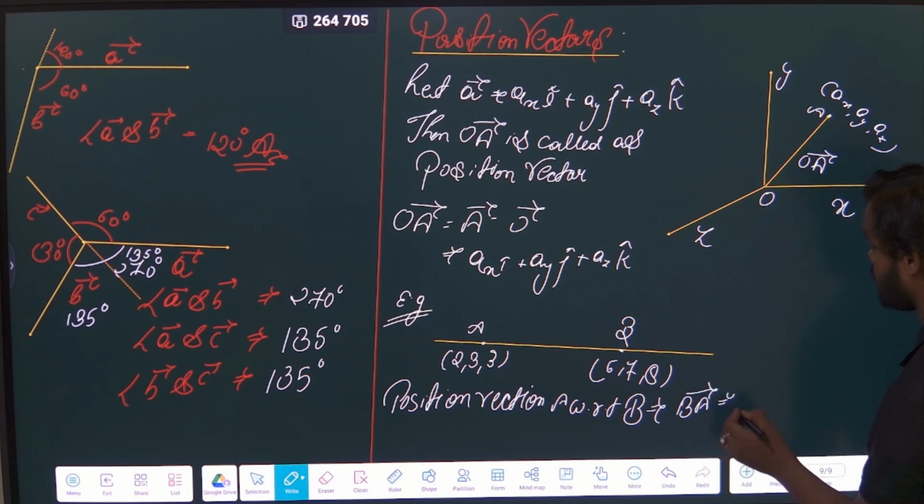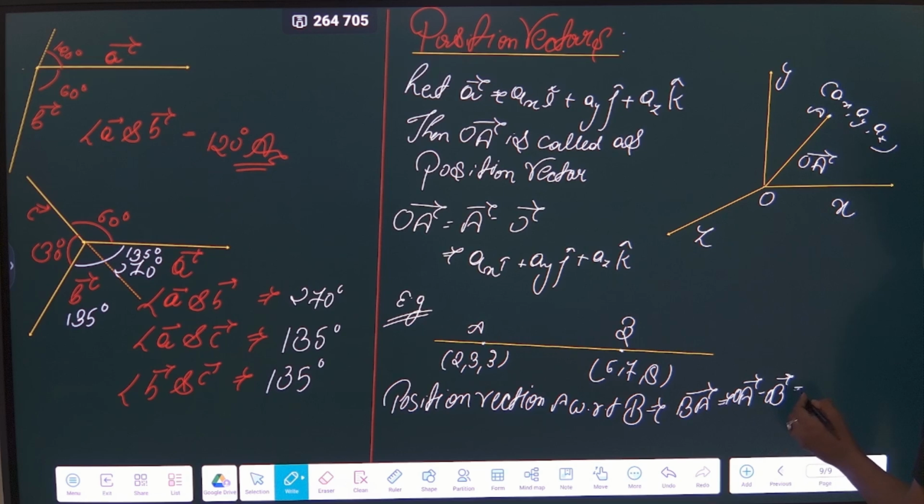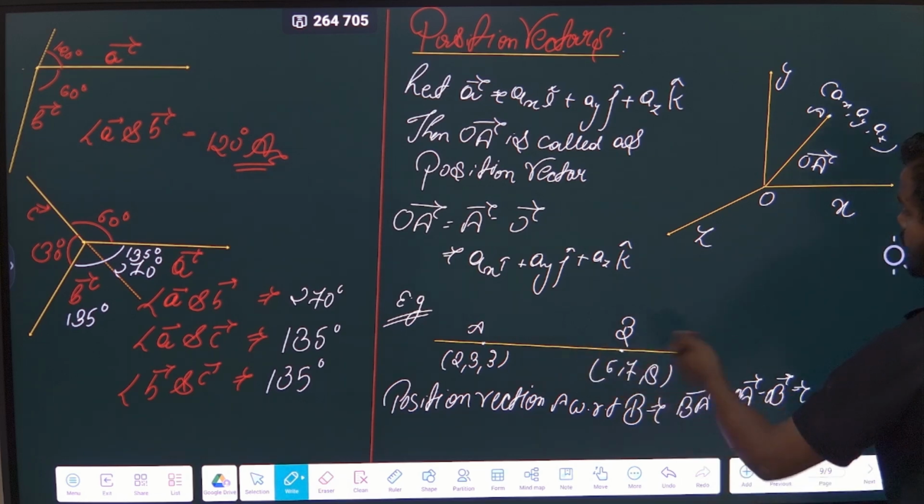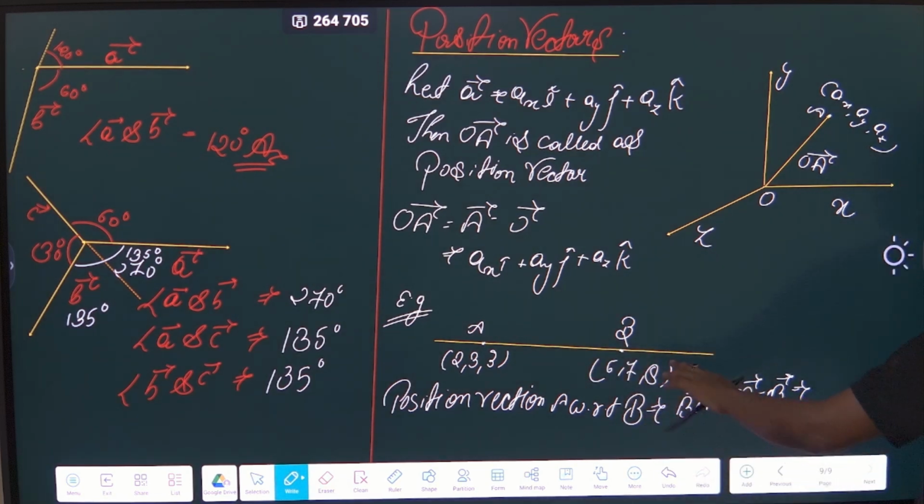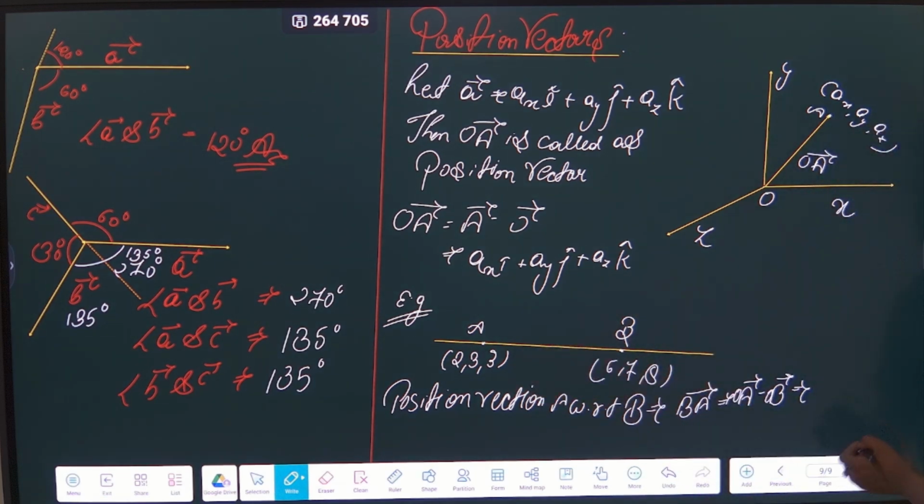So I will do my A vector minus B vector, or you can write it as OA vector minus OB vector. You can take another point because there is no issue. So from here, what you will get? You can directly subtract this. A minus B, so what you will get? You will get minus 4I cap, then minus 4J cap, and minus 5K cap. Clear?